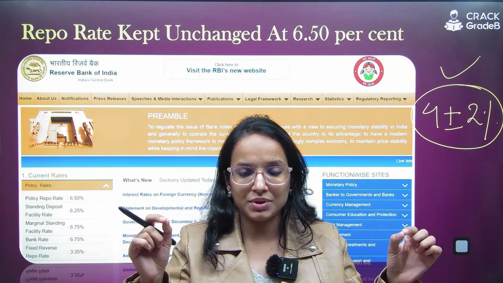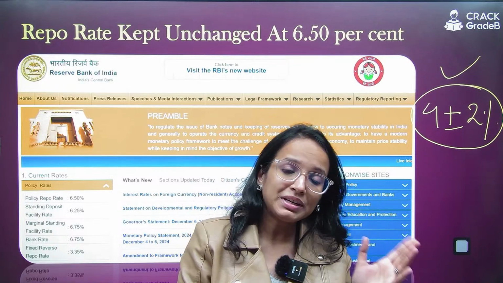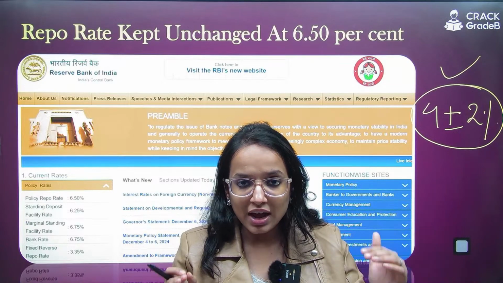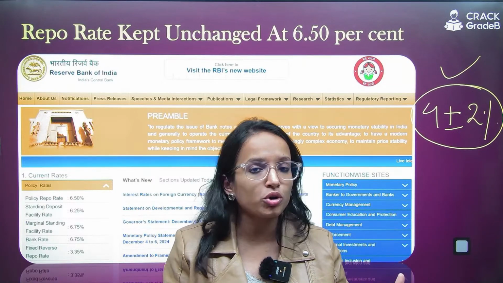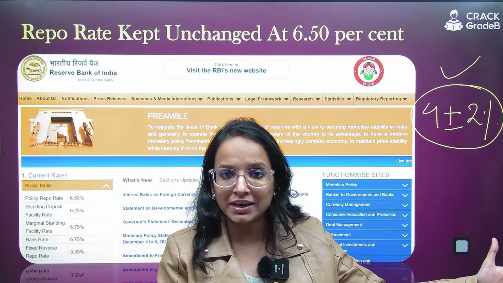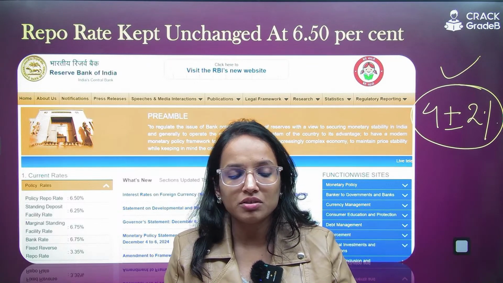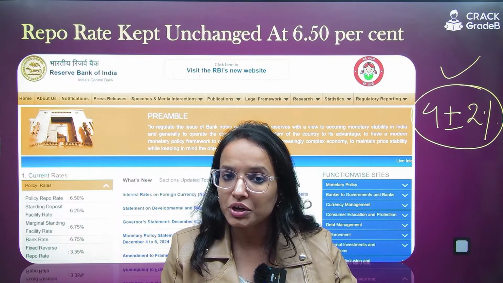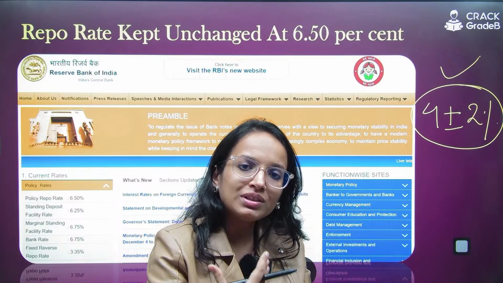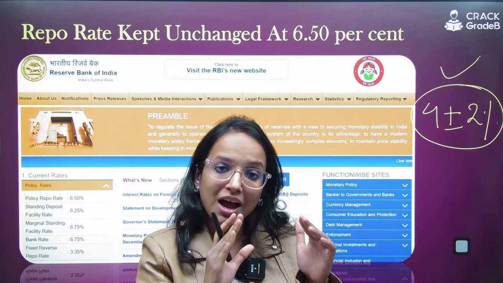The governor's statement has clearly highlighted that we are expecting, due to climate change, as in the last meeting as well, they have highlighted this: due to climate change, there are uncertainties in agricultural productivity. Supply chain disruptions can be there due to erratic patterns of rainfall, etc. That supply chain disruption can reduce the availability of agricultural produce, which can further increase food inflation. So, in expectation of all these future inflation projections, the repo rate has been kept unchanged.